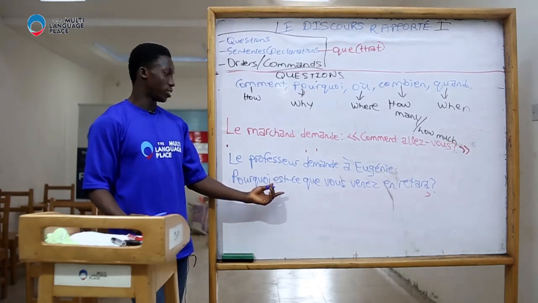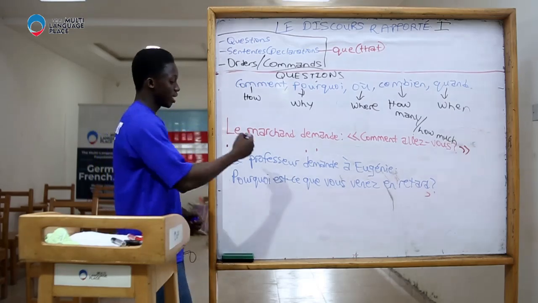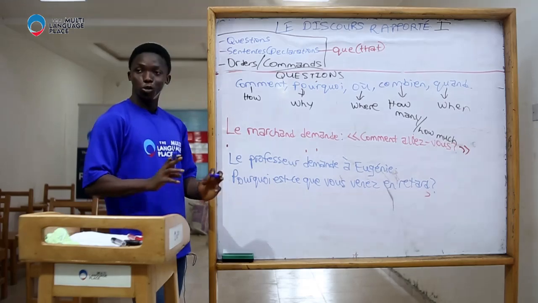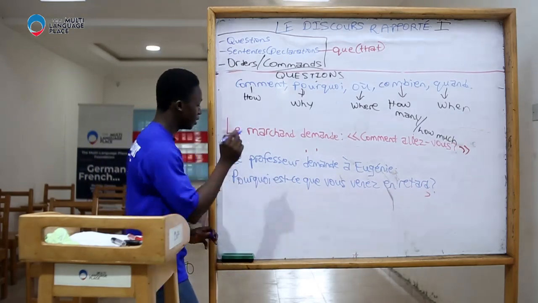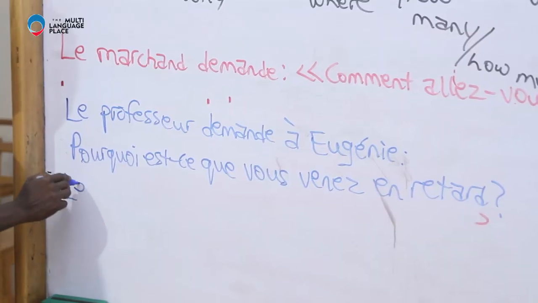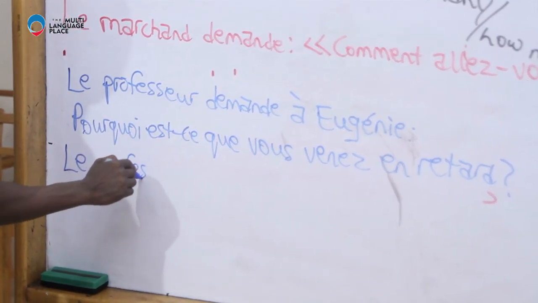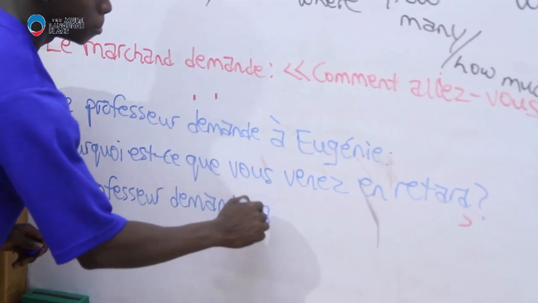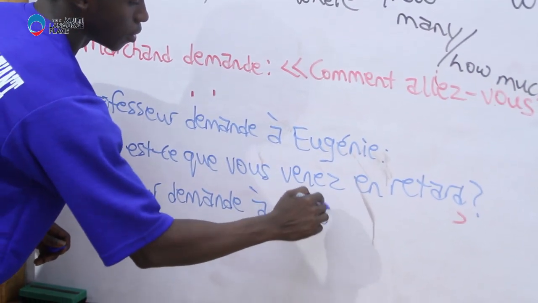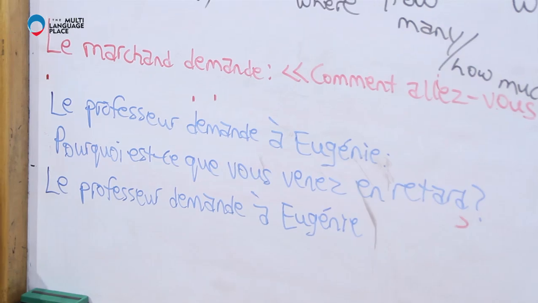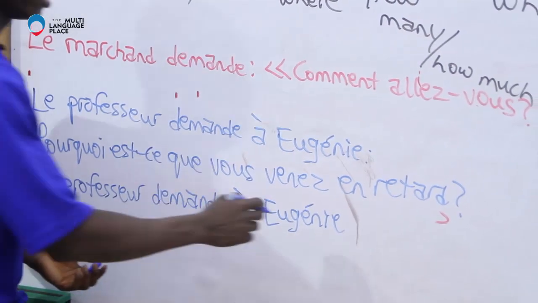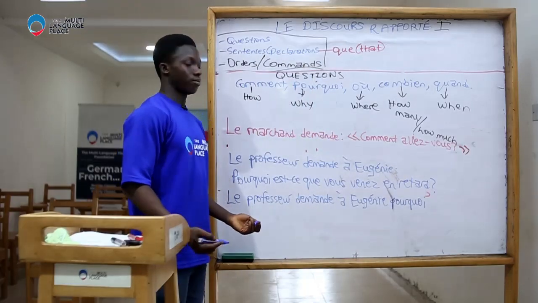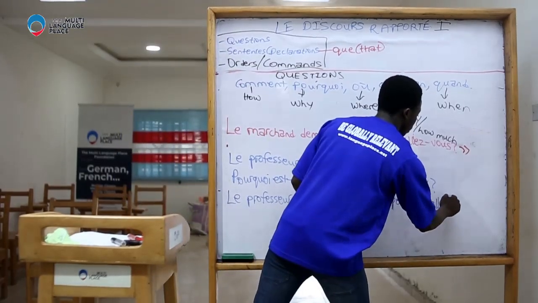So how do I report this question? Remember, whenever you have questions that start with an interrogative adverb, nothing changes. No stress. All you have to do is repeat the adverb and say, le professeur demande à Eugénie pourquoi elle vient en retard.